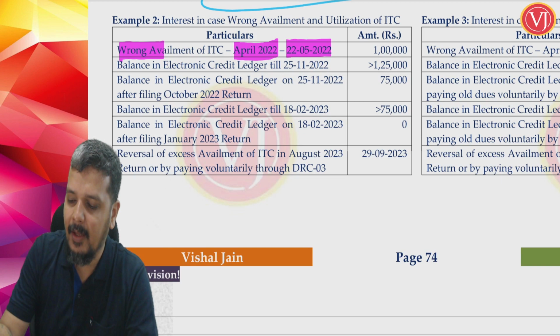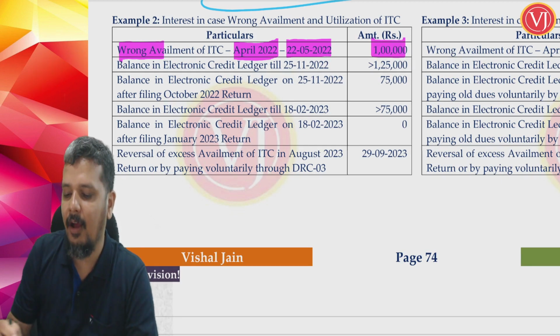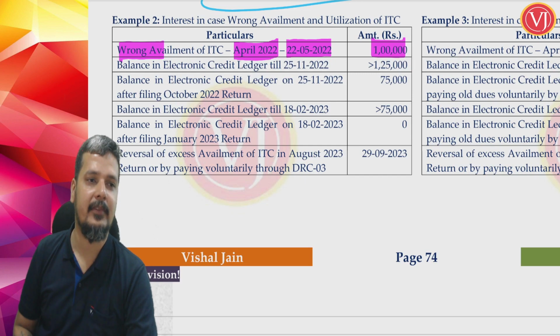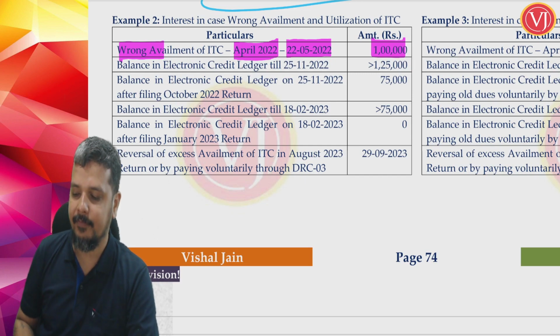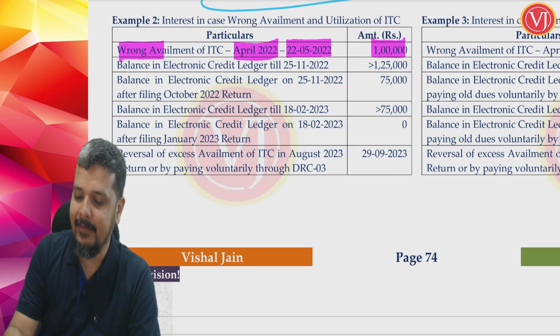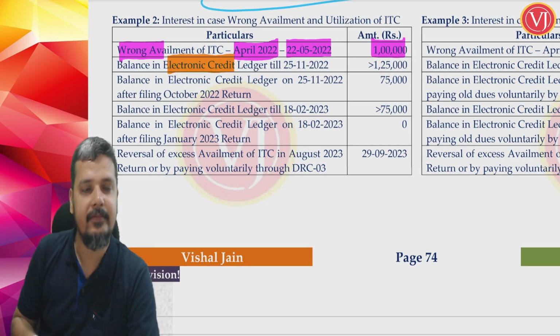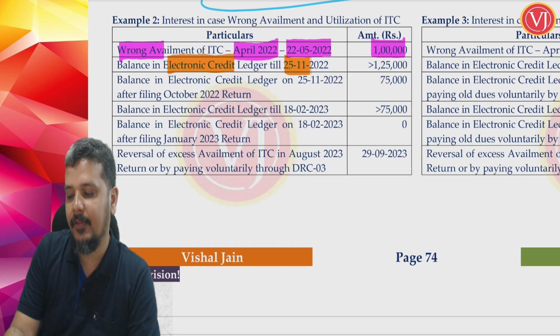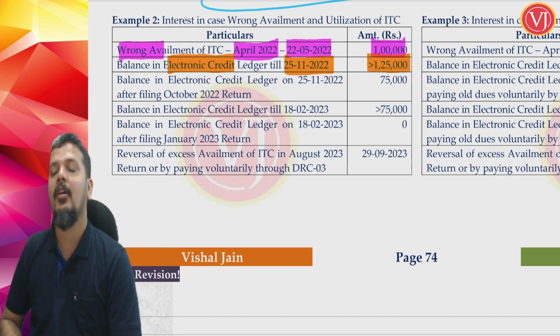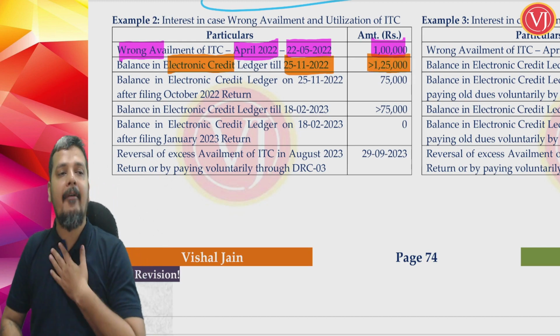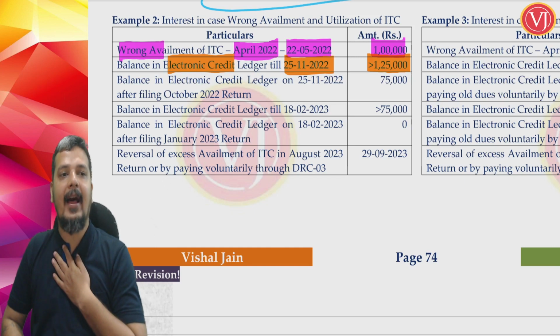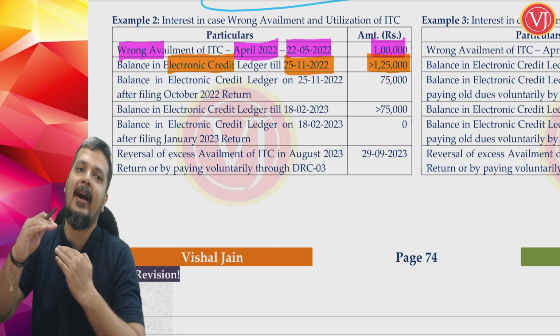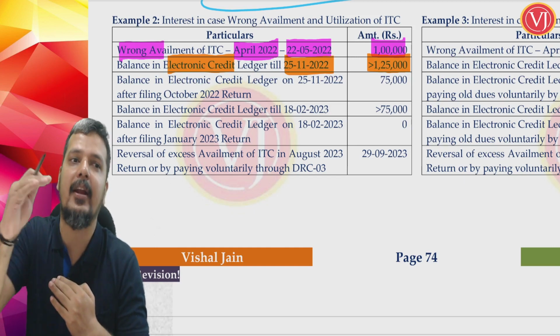But in that month, one thing is very clear. I have taken wrong ITC of 1 lakh. My balance in the electronic credit ledger till 25th of November remains more than 1,25,000. Why is it given? Though I have wrongly availed the credit of 1 lakh, I have never used it because my credit balance was always more than what I have wrongly availed.